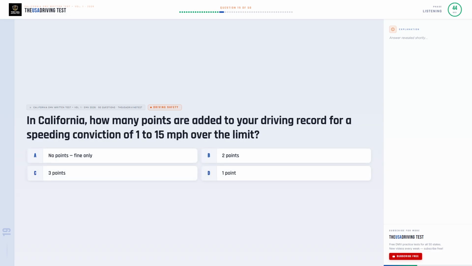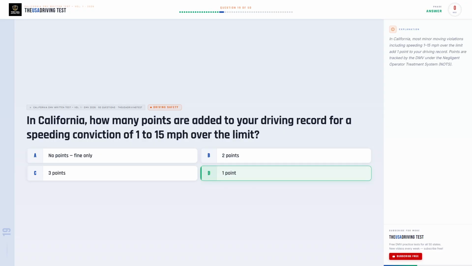In California, how many points are added to your driving record for a speeding conviction of 1 to 15 miles per hour over the limit? Option A. No points, fine only. Option B. 2 points. Option C. 3 points. Option D. 1 point.